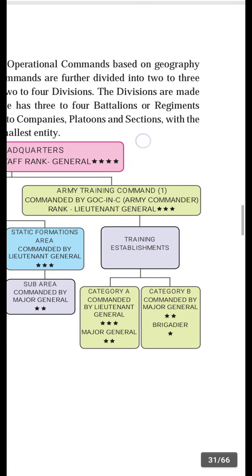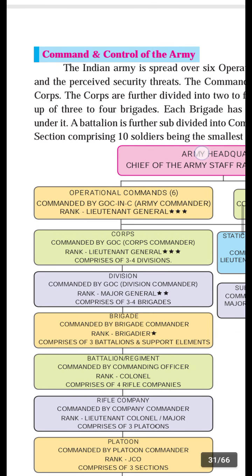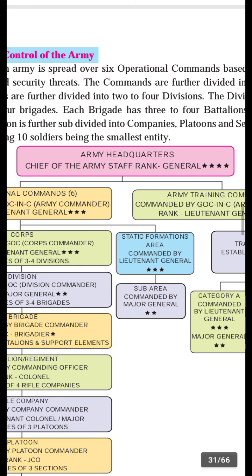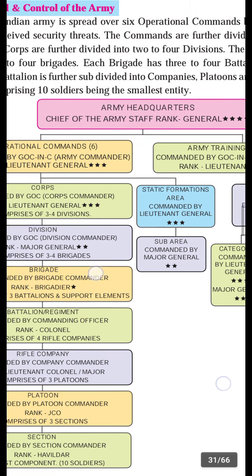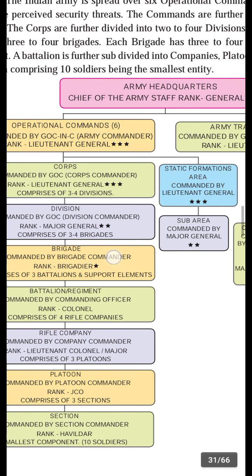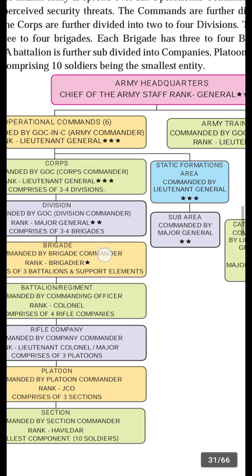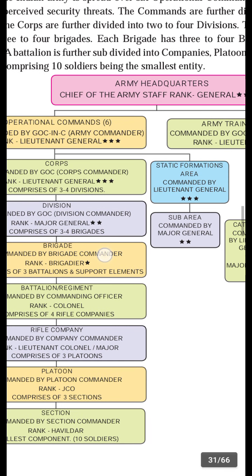The division is made up of 3 or 4 brigades, and each brigade has 3 to 4 battalions or regiments. A regiment is a unit of armed troops under the command of an army officer, consisting of two or more battalions.